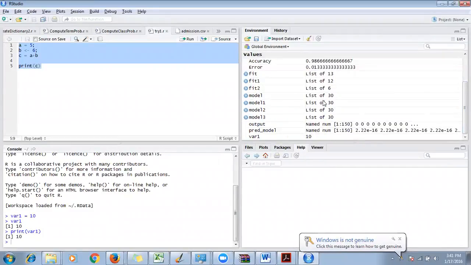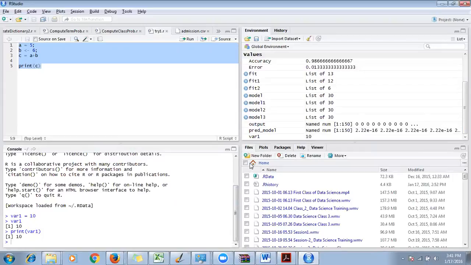And the fourth panel, the last panel, will have multiple tabs. One is Files. The Files tab will tell me, if I am in a particular directory, what all the files present in that directory are. Right now, I am in this particular directory.